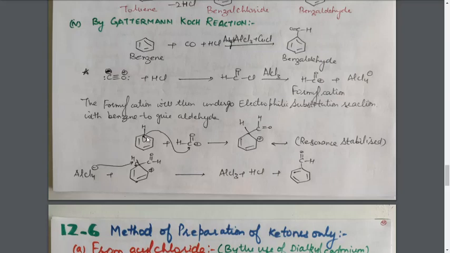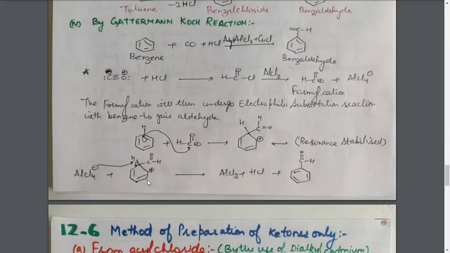Because this double bond is moved to this carbon atom, this carbon atom has lost its electron. It becomes positively charged. So this carbocation is formed, which is resonance stabilized. These two double bonds will help in resonance stabilization of this carbocation.